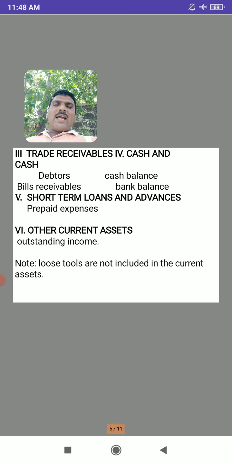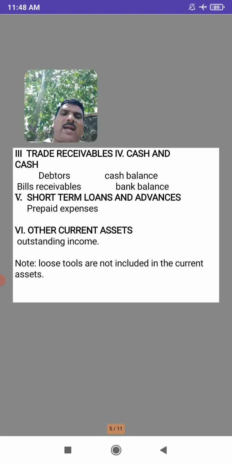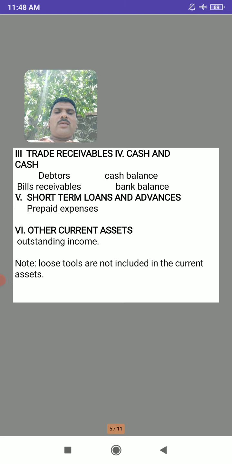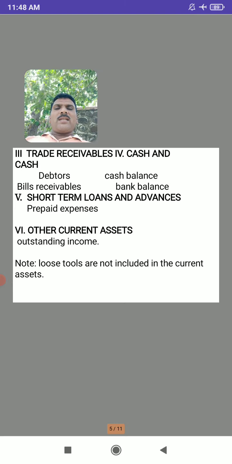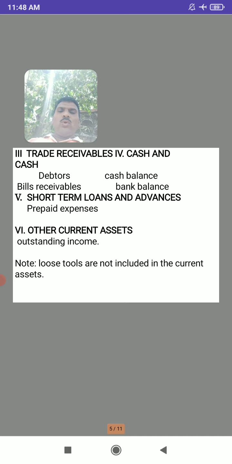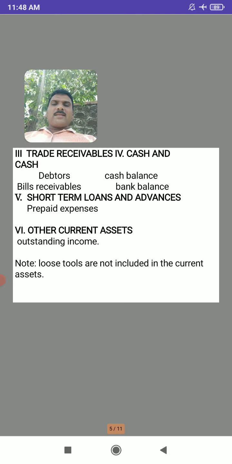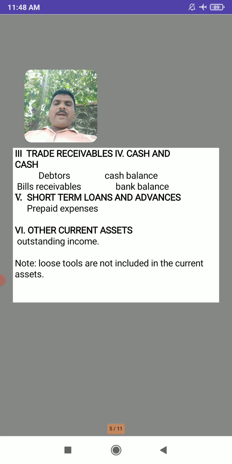Next, cash and cash equivalents. So first one is cash in hand and cash at bank balance. So cash in hand and the cash in bank, these are the two important things which are included under the cash and cash equivalents. And next, short term loans and advances. Here only one item is added, that is prepaid expenses.